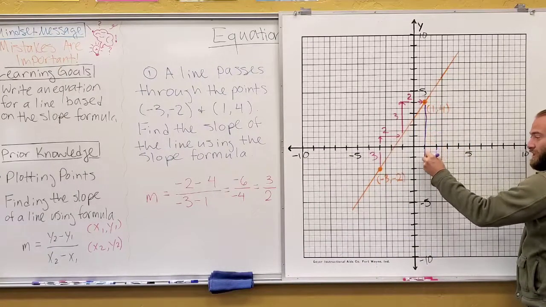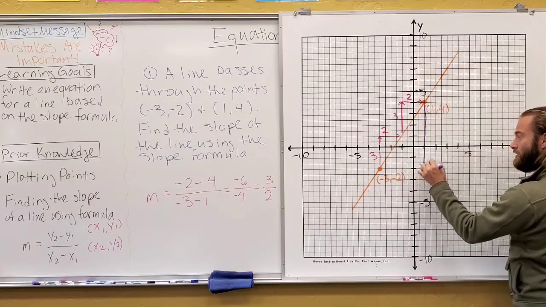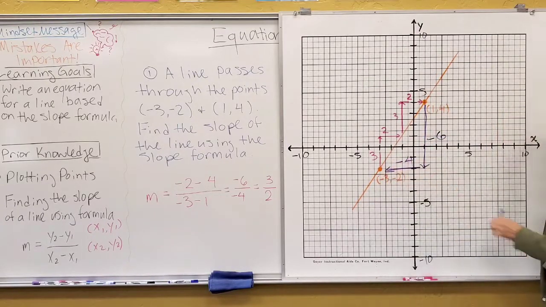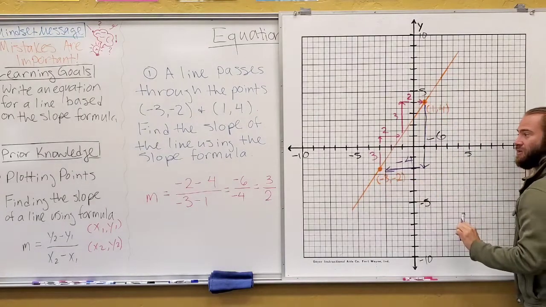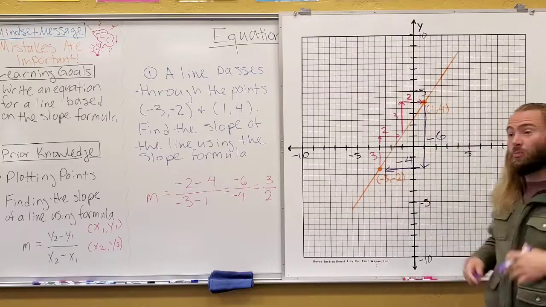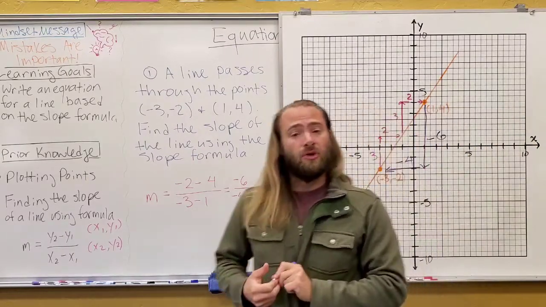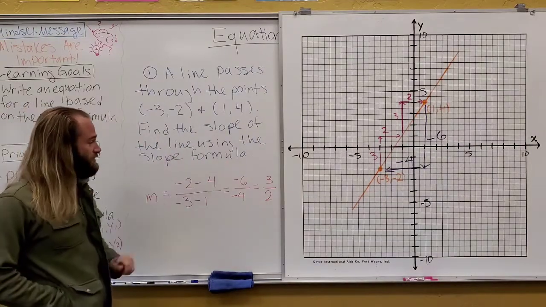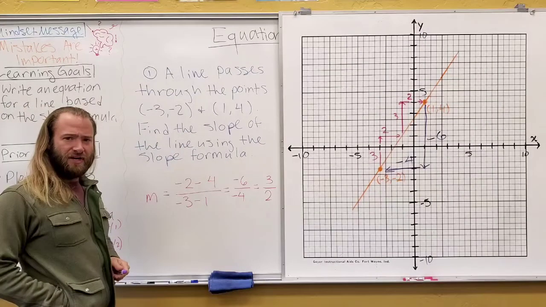If I went down 6 and left 4, you'll notice this ends up with the same result. So whether we say 3 over 2, or -6 over -4, or +6 over +4, those all represent the same slope as each other. So there's a little bit of slope review. Now let's actually get into finding an equation.